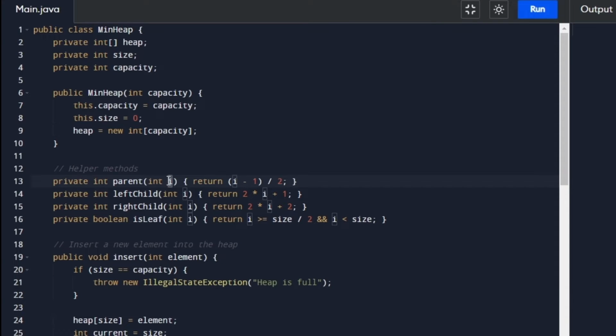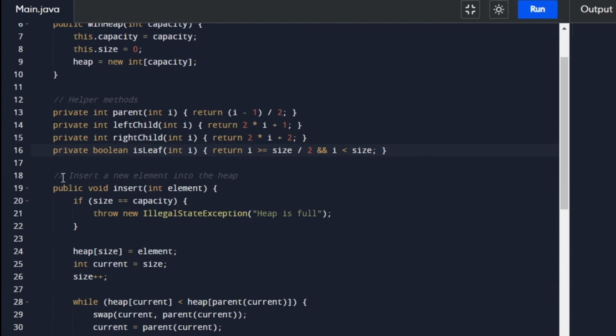we can define that based on any given index position, we should be able to identify who is the parent of that particular index position, what is its left child, what is its right child, and whether that given node is the leaf node or not. Next, let's learn how we can actually insert a new element into the heap.